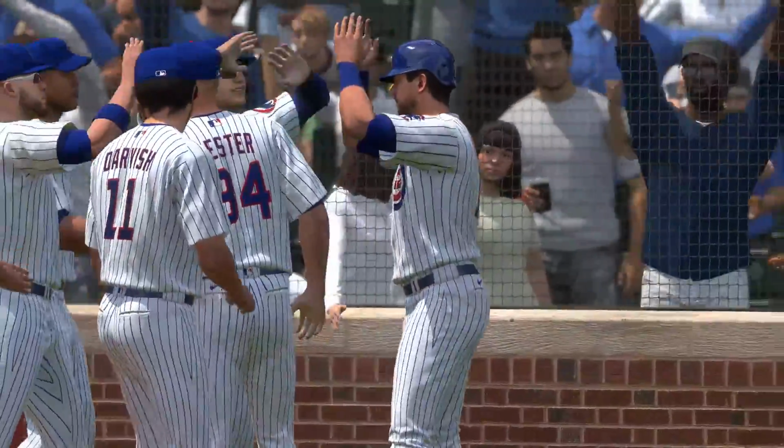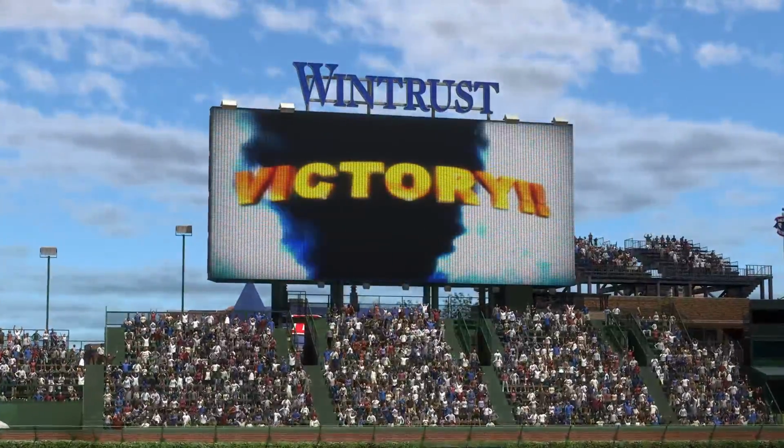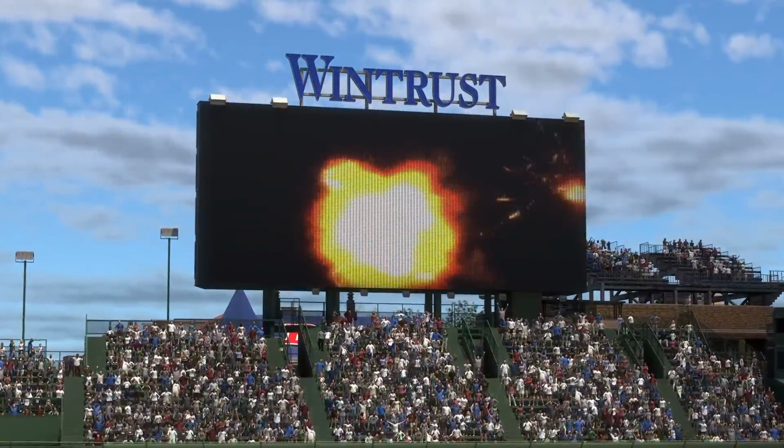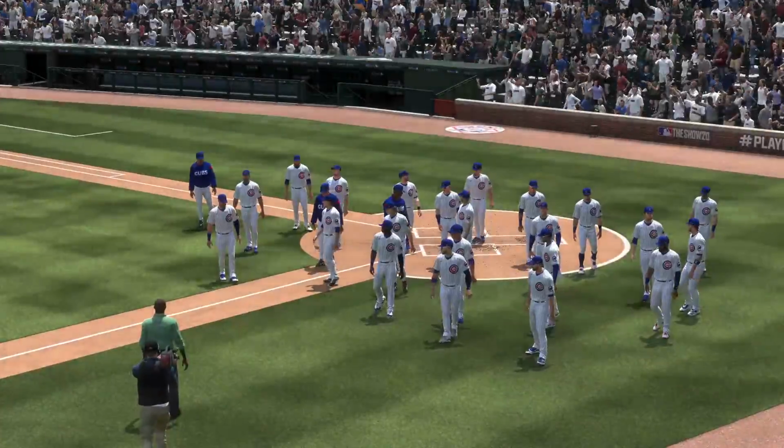Well, the way things unfolded, you kind of had a sense that this thing was going to end in dramatic fashion, and that's exactly what happened. A walk-off for the win? Wow.